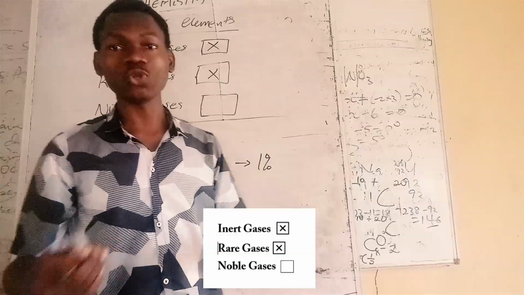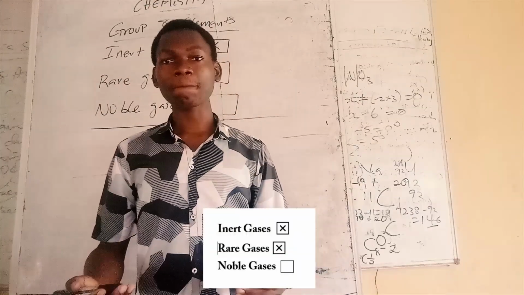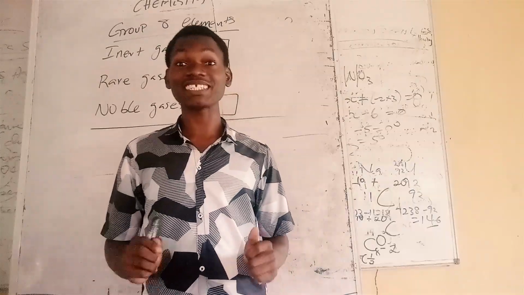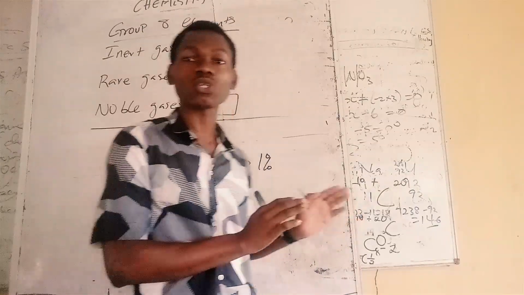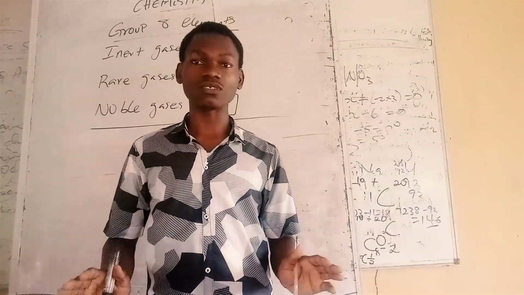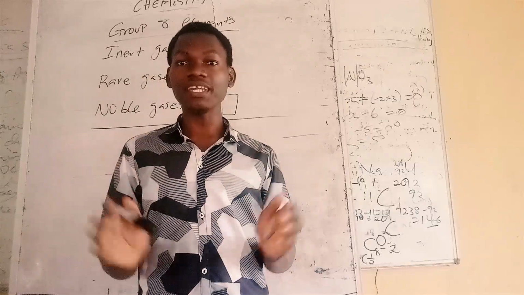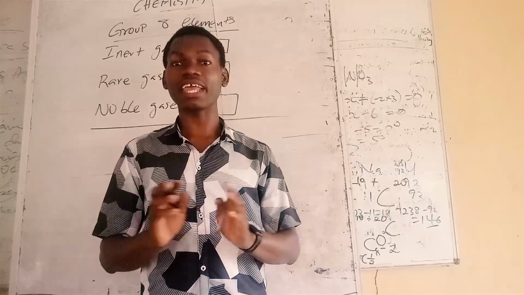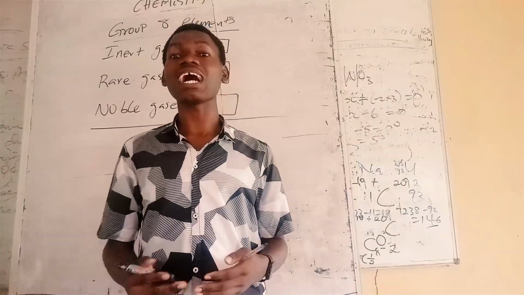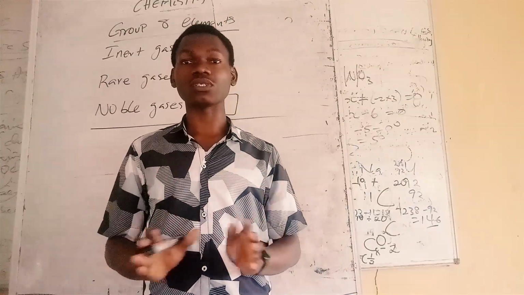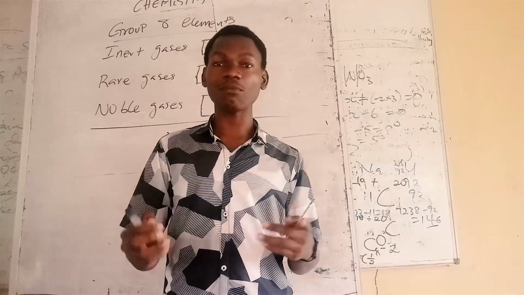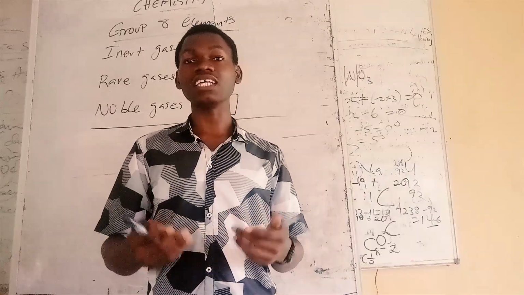Now, what about noble gases? What do we mean by noble gases? From the word noble, when we say somebody is noble, it means that the person is rich, the person is satisfied, right? But in this case, since we're talking about atoms, we mean that these elements are satisfied in their electrons. It means that they have a complete, stable electron arrangement. They have a complete valence shell. And we all know that group 8 elements have a stable octet state, meaning they have 8 electrons in the outermost shell. But helium, which has just one shell, attains the duplet state.